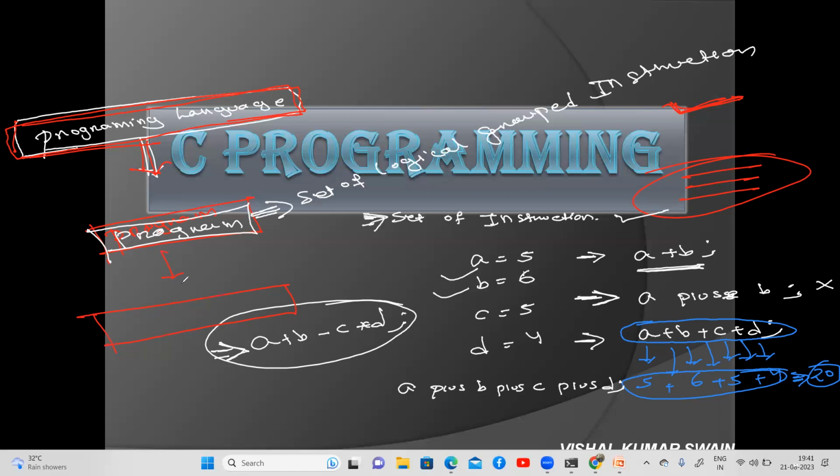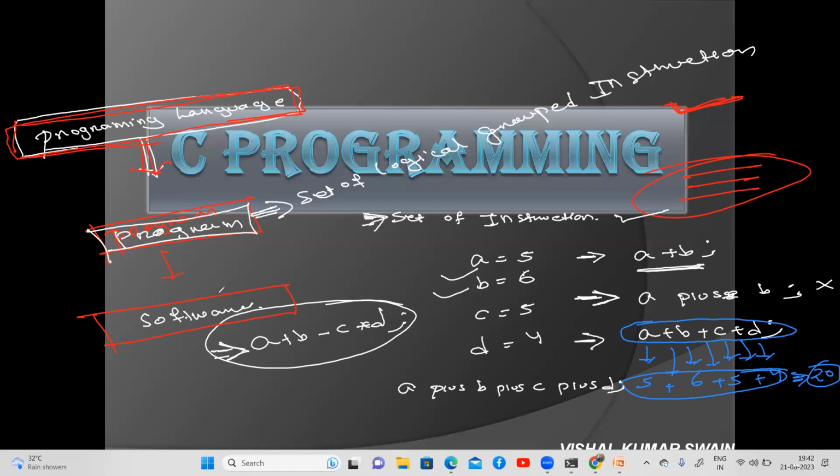In your phone there is a calculator. Can you tell me, is that calculator a software or a program? Yes, it is software. Some of you answered, sir, this is an app. No, listen, that app is also software. Yes or no? That one is a software.